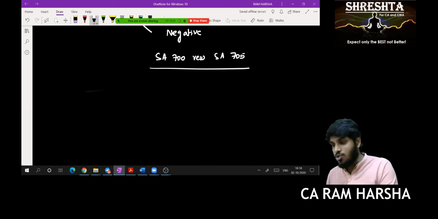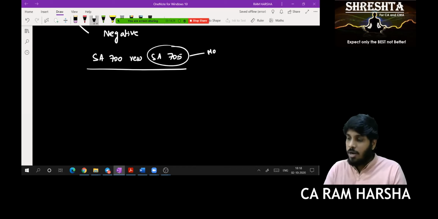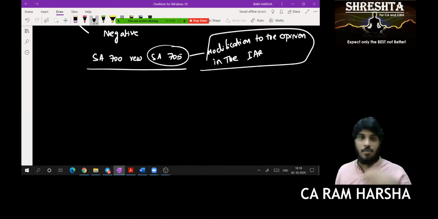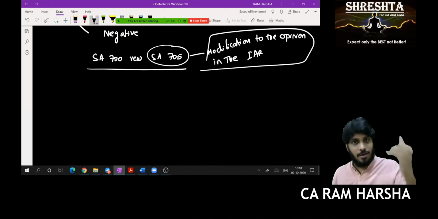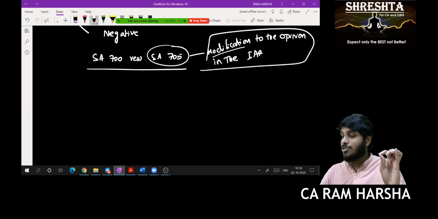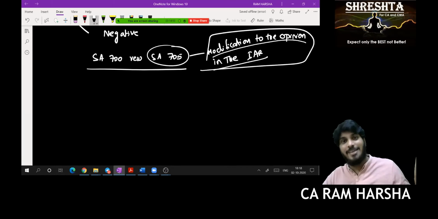If you read these 2 standards together, what is SA 705? You know, modification. Modifications to the opinion in the independent auditor's report. When you ask someone what is the SA 705 heading, they say modified opinion. Modified opinion is not the heading. Modifications to the opinion in the independent auditor's report is the total heading.